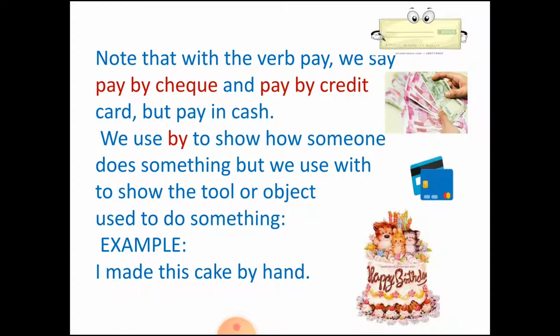We often get confused with the prepositions by and with. Sometimes we use the preposition by, and sometimes we use the preposition with, and we always get confused between these two prepositions. So this is the difference, and how you will come to know when to use by and when to use with. When is by used? When we have to tell how someone has done something, then we use by.